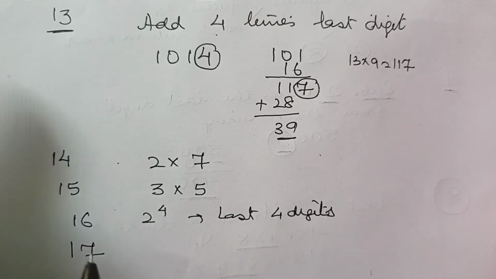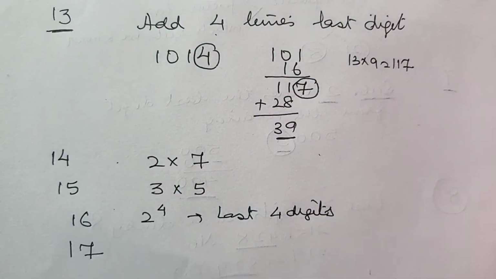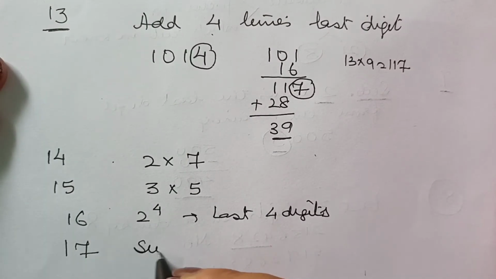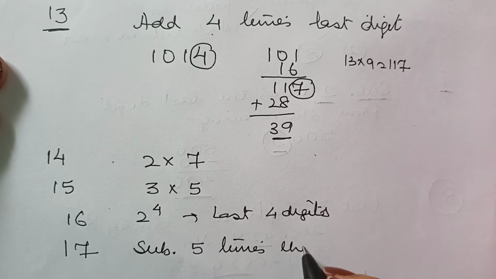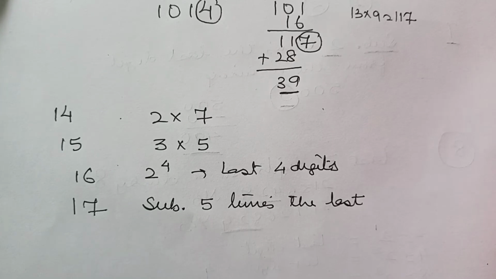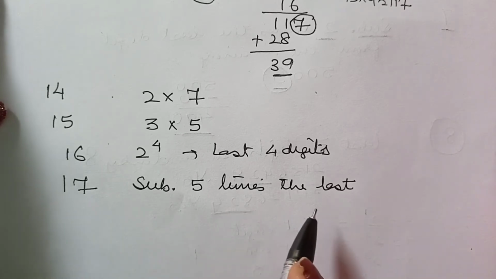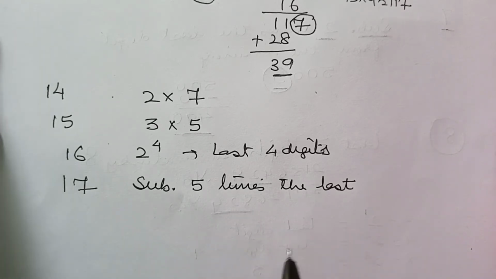Let us come to 17. Divisibility rule for 17: you will subtract 5 times the last digit from the remaining one. After the rule of 17, I will take up the general method so that you are easily able to apply it in the later numbers.